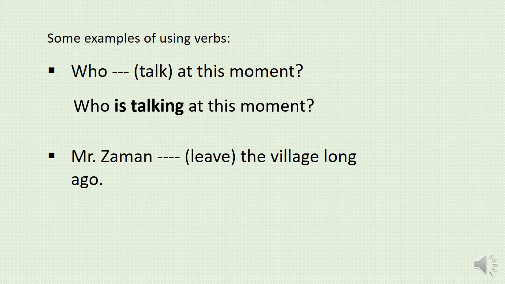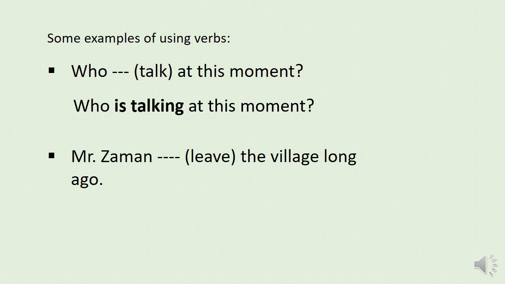Mr. Zaman dash leave the village long ago. Dear students, what is the tense here? Yes, it is past. It is in past tense because here is a word long ago, and the past form of the word leave is left.